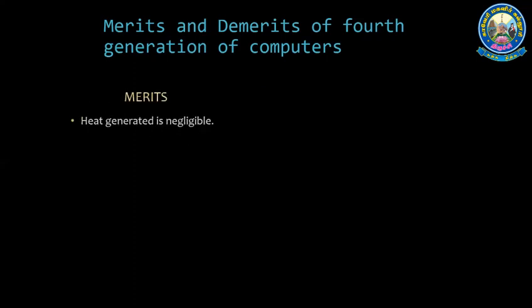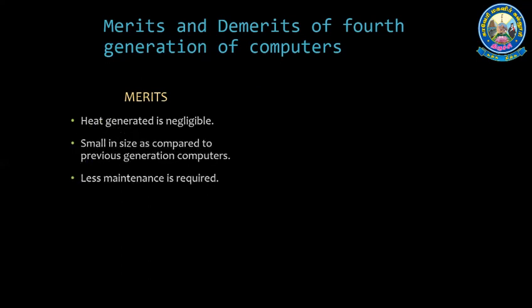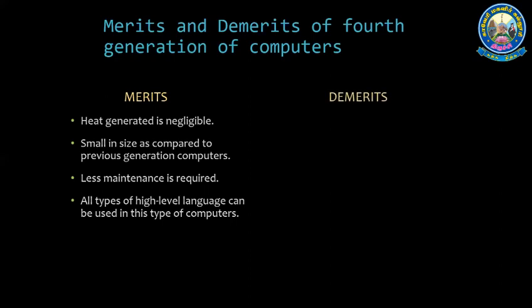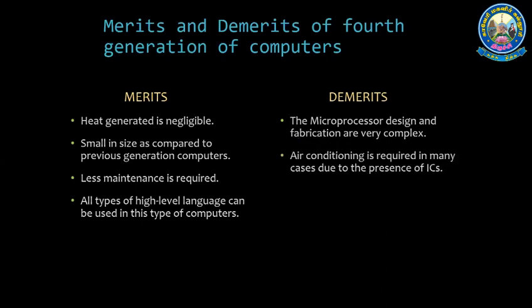Merits: heat generated is negligible, small in size as compared to previous generation computers, and less maintenance is required. All types of high level language can be used in this type of computers. And demerits: the microprocessor design and fabrication are very complex. Air conditioning is required in many cases due to the presence of ICs. Advanced technology is required to make the integrated circuits.